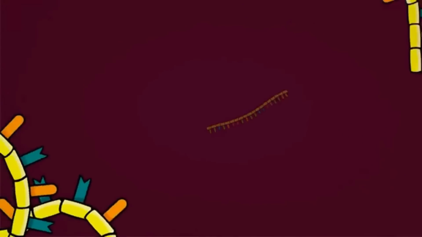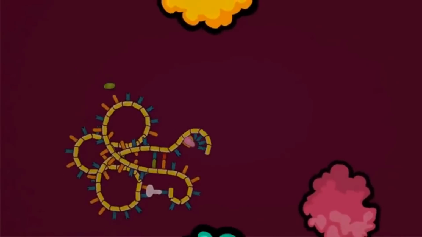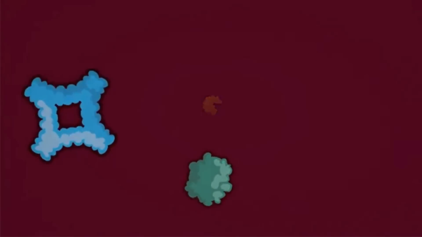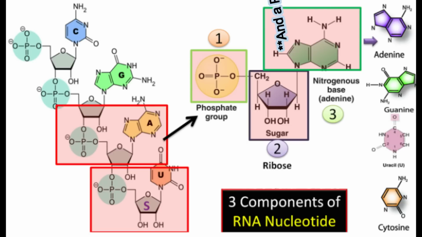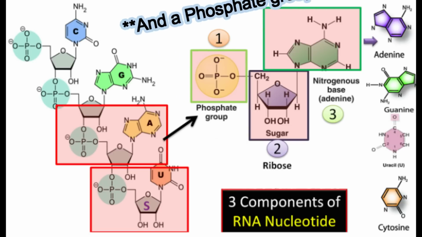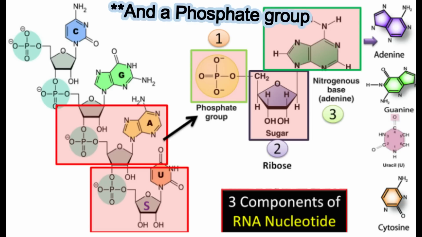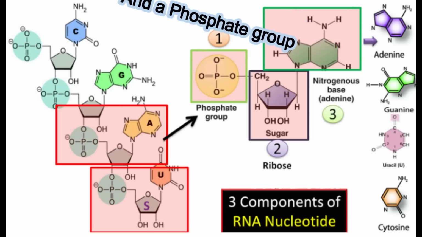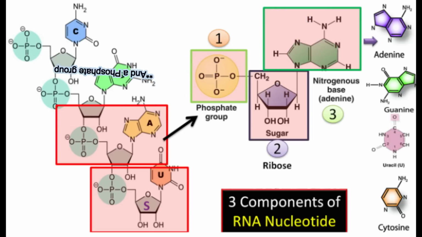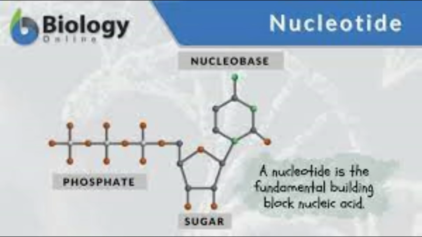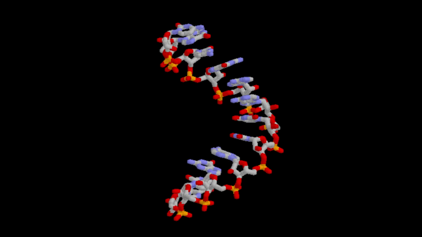RNA was likely the first organic compound of the four major organic compounds needed for life. To form RNA, we need what are called nucleotide bases and ribose sugar. Ribose sugar has two forms, a closed-ring form and a linear chain form. The closed-ring form of ribose is the one that is used to make up RNA. Then there are four nucleotide bases that make up RNA: adenine, cytosine, uracil, and guanine. One of these nucleotide bases combined with one of the ribose sugars creates a nucleotide. RNA is just a string of nucleotides.